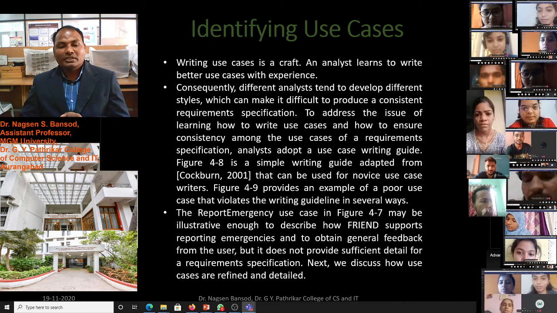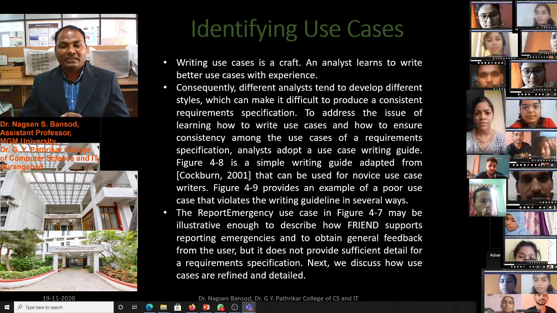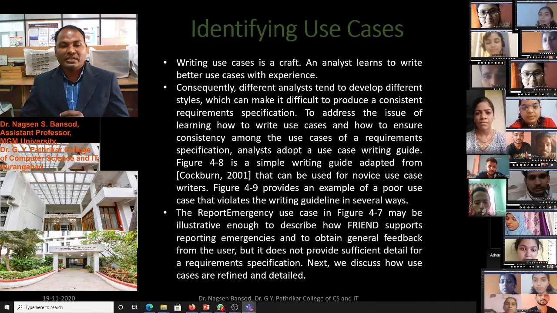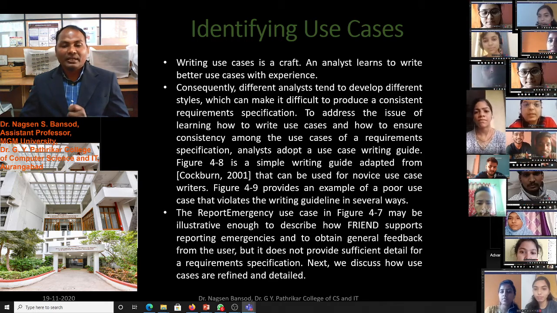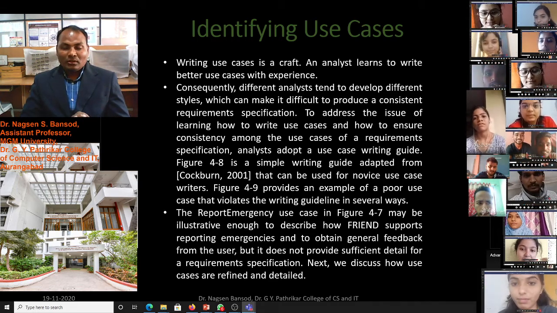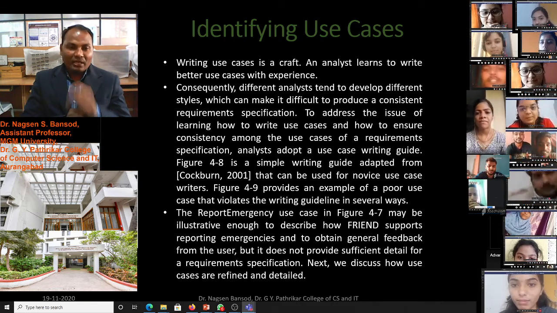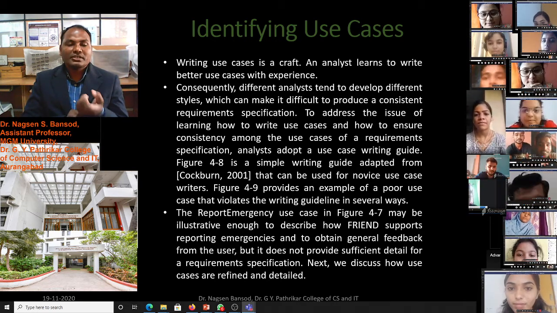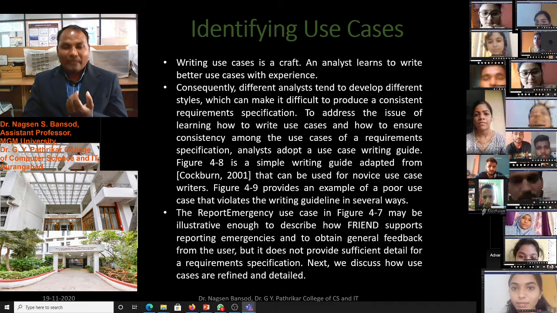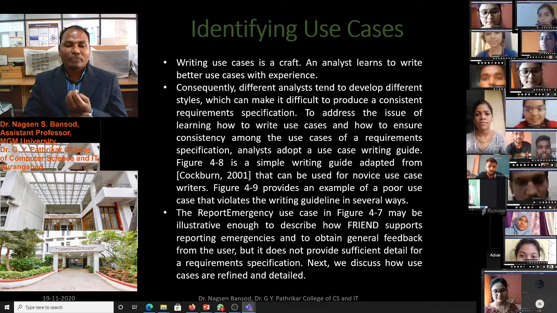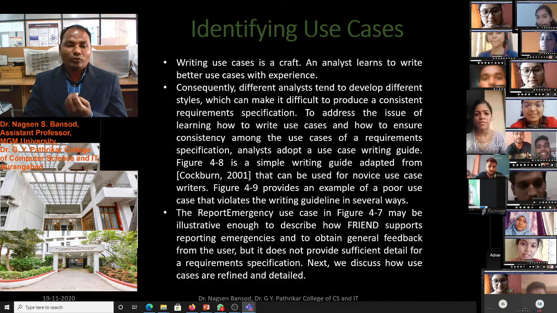And also figure 4.9 provides an example of poor use cases that violates the writing guide in several ways. If we go through the use case writing guide, our use cases will be better, else our use cases will be poor, as shown in figure 4.8.